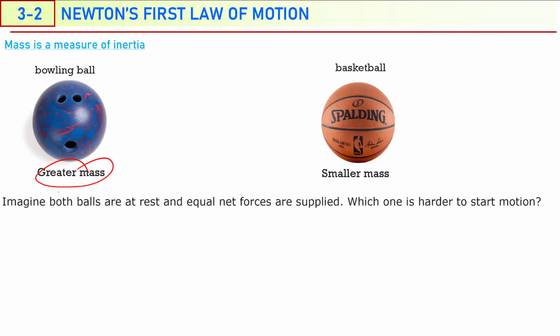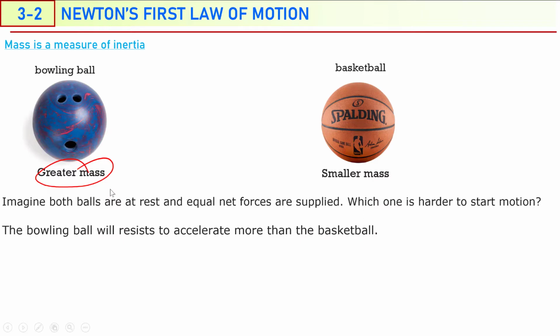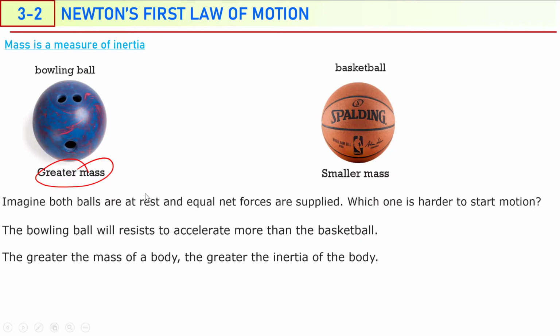So the bowling ball resists acceleration, which means the bowling ball has a greater inertia. Then we can say that if an object has a greater mass, it has a greater inertia. The bowling ball will resist acceleration more than the basketball. That's why we can say that the bowling ball has a greater inertia.